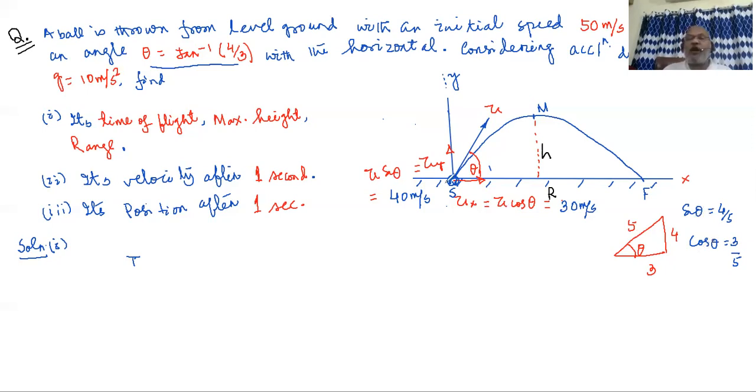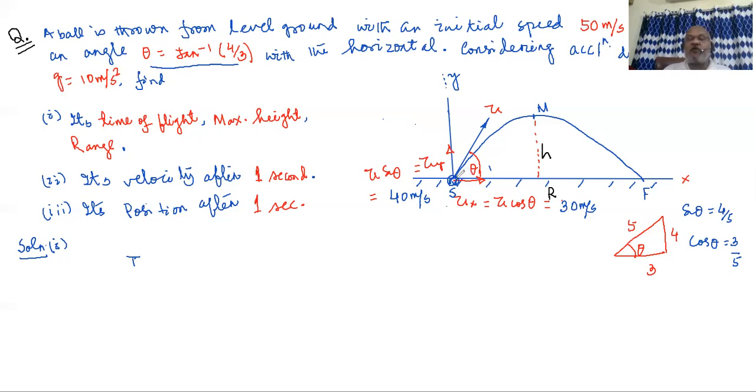So thereby the horizontal part of the velocity will be equal to u cos theta, that is equal to 30 meter per second, and the vertical part of velocity, or vertical velocity, will be equal to u sin theta, because u is given as 50 meter per second and sin theta here we get as 4 by 5. So 50 into 4 by 5 will be equal to 40 meter per second.